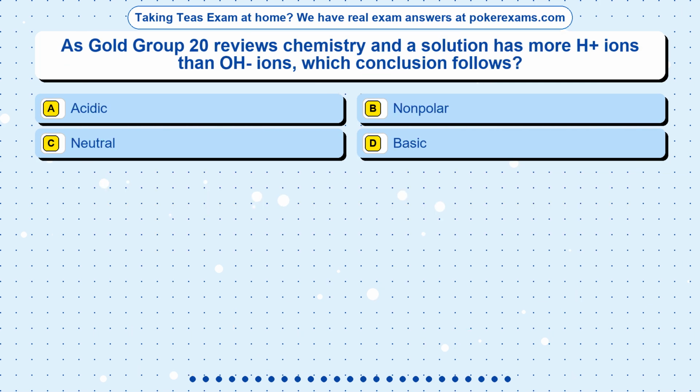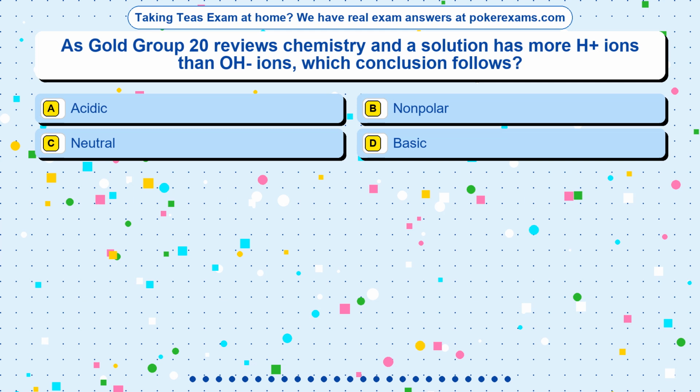Question 19. As Gold Group 20 reviews chemistry and a solution has more H+ ions than OH- ions, which conclusion follows? Option A, acidic. Option B, nonpolar. Option C, neutral. Option D, basic.